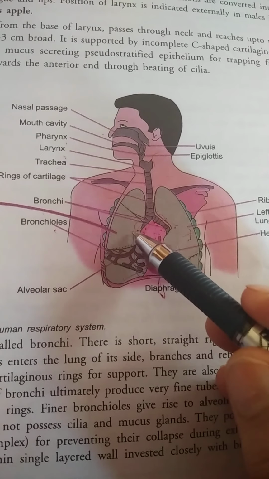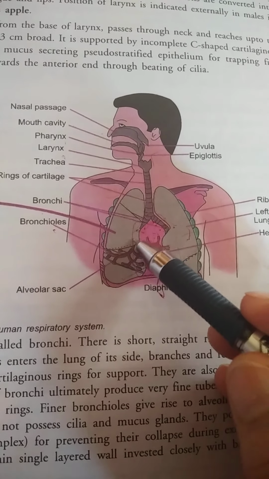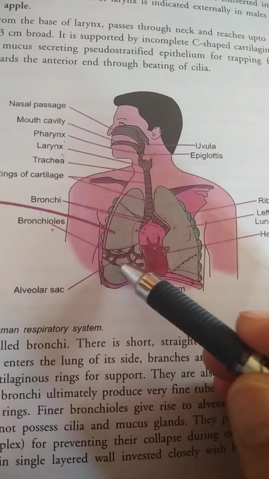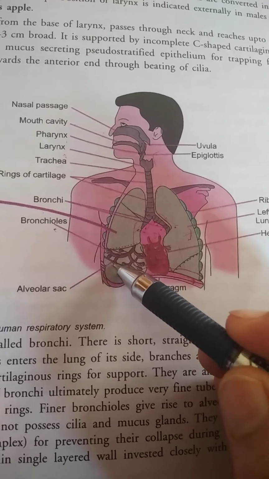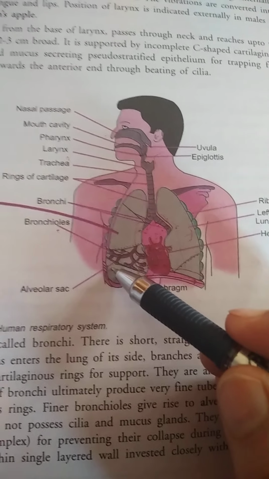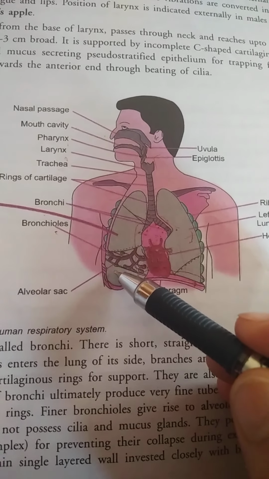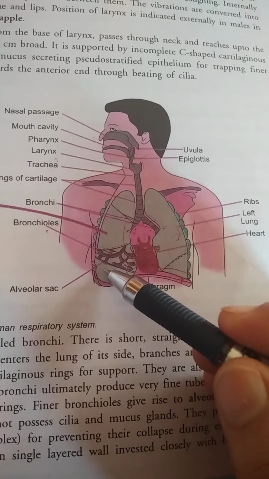Then these bronchi further form branches known as bronchioles, and these bronchioles end up in balloon-like structures known as alveolar sacs, the alveoli. The alveoli are the actual site of exchange of gases.